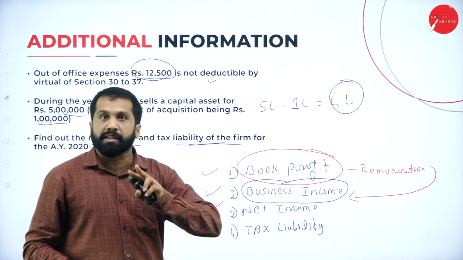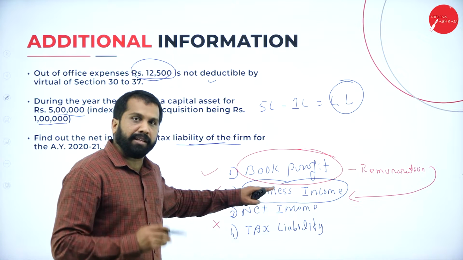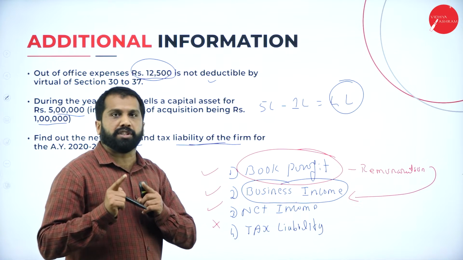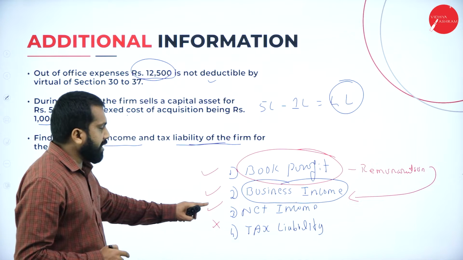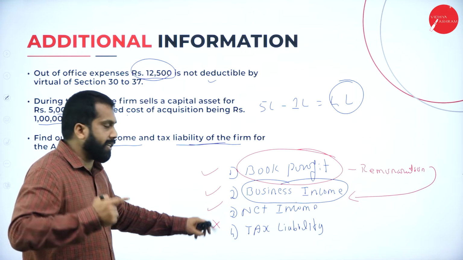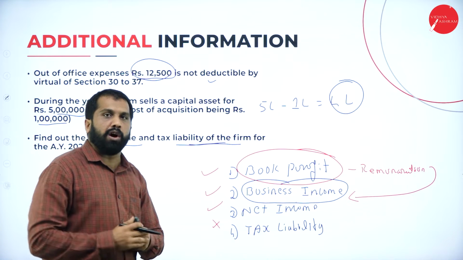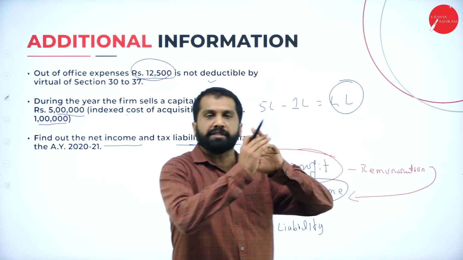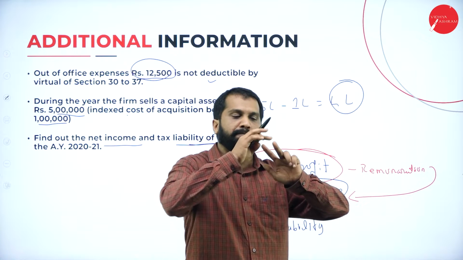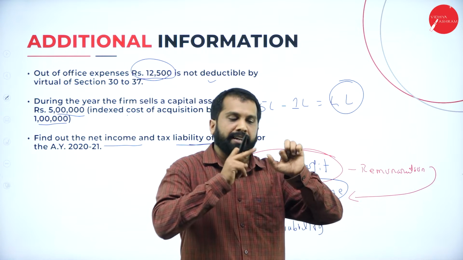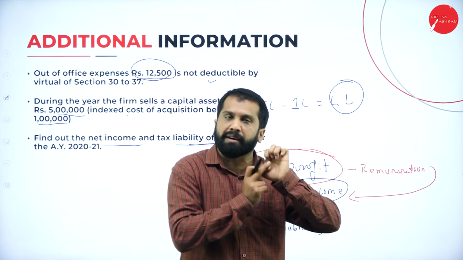Your 90% of the problem is up to this only. Now we are doing step number 3. Hope you are getting a clear picture now. What is that? Net income. How to find out net income? How many heads are there? Income from salary, income from house property, income from business or profession, income from capital gain, and the last one, income from other source.